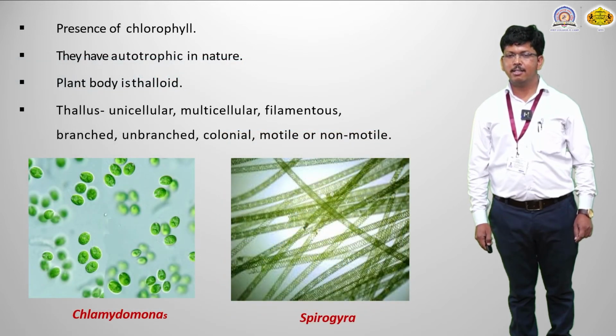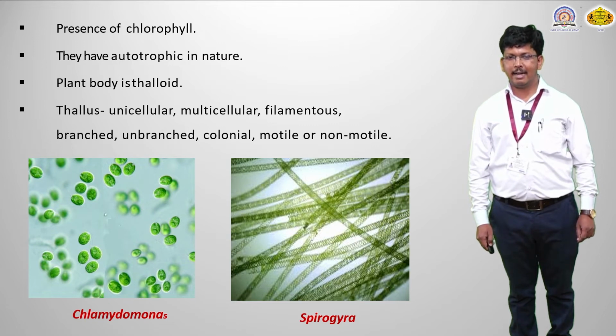Next, what is the other characteristic of algae? That is the presence of chlorophyll. Chlorophyll is the major factor because all algae are autotrophic in nature. Autotrophs means the organisms synthesize their food material by themselves, so we call them autotrophic organisms. The requirement of food material they synthesize themselves. Okay, so this point we already discussed.